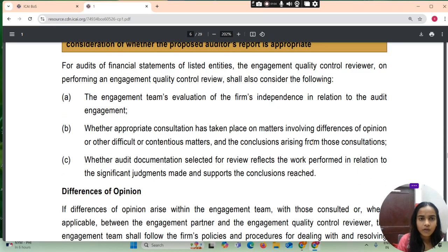appropriate. For audit of financial statement of listed entity, the engagement quality control reviewer on performing an engagement quality control review shall also consider the following. The engagement